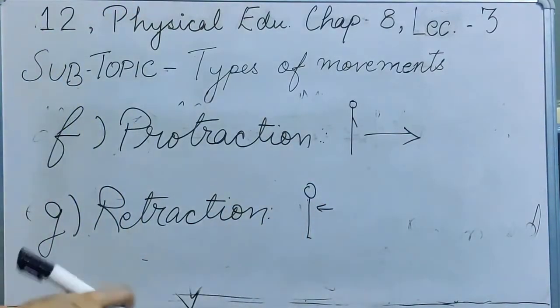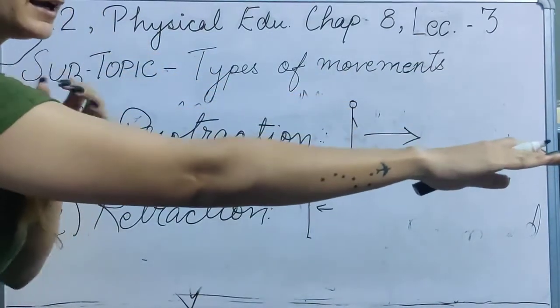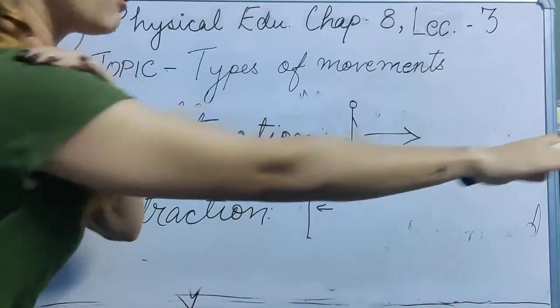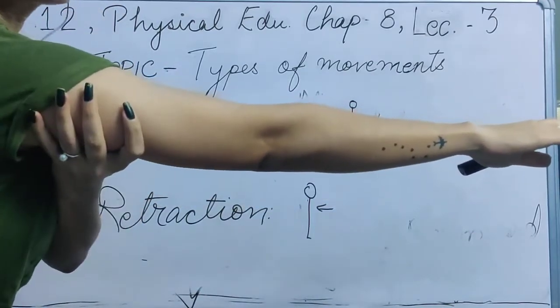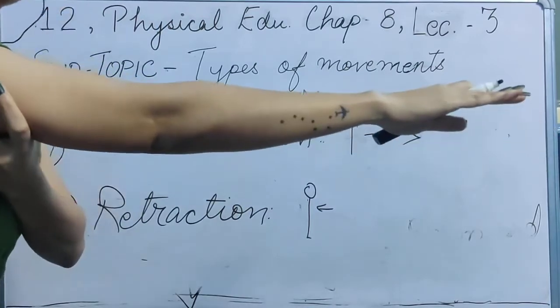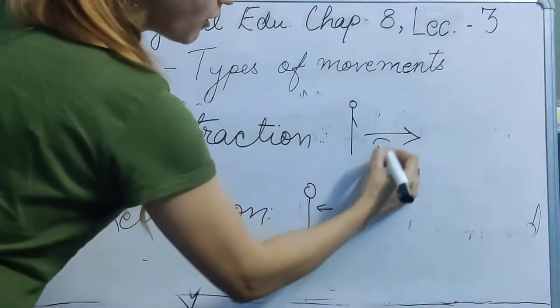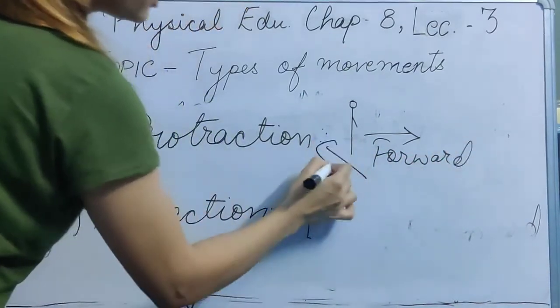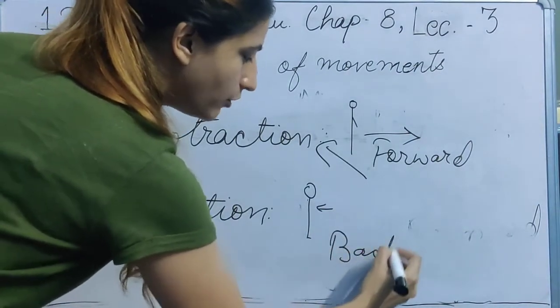If you basically understand, like if this is the hand, if I am just moving it forward like this from the shoulder itself, then this is your protraction, and when I am moving it backward, this is a retraction. Simple. So moving anything forward is your protraction, and moving any part backward is your retraction.